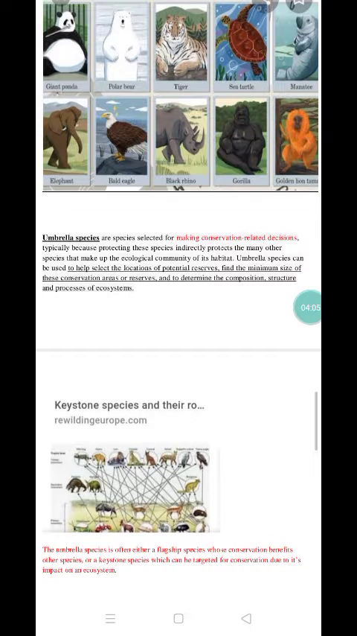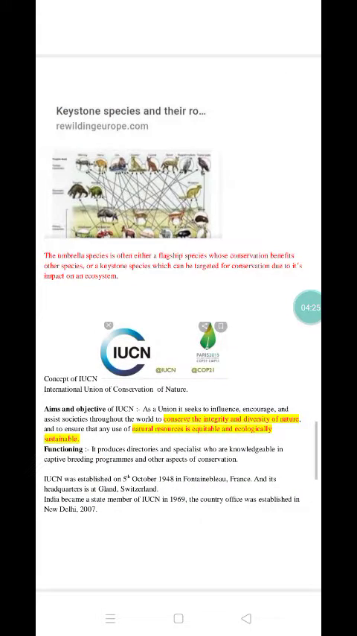Umbrella species can be used to help select the location of potential reserves, biosphere reserves, and to find the minimum size of those reserves. Conservation area means the area that needs to be decided. For that purpose, the umbrella species are designated. The umbrella species could often be a flagship species whose conservation benefits other species, or it could be a keystone species, which can be targeted for conservation due to its impact on the ecosystem.